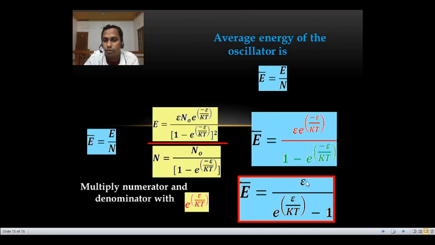In denominator, if you multiply 1 with e raised to epsilon by kt, that is e raised to epsilon by kt itself. And here e raised to minus epsilon by kt into e raised to plus epsilon by kt is 1. So the average energy E bar is equal to epsilon by e raised to epsilon by kt minus 1.